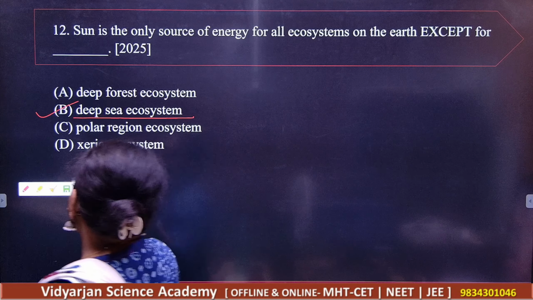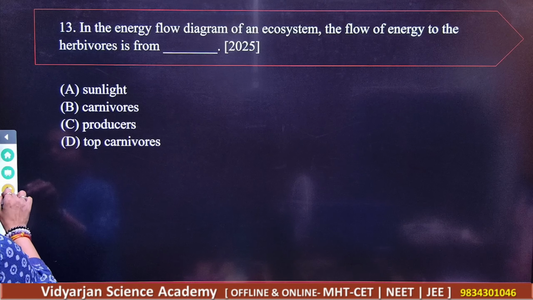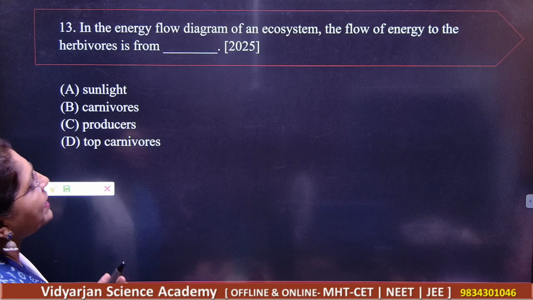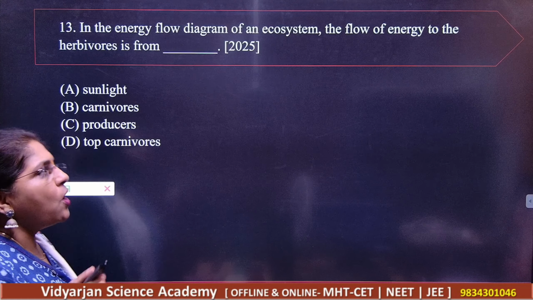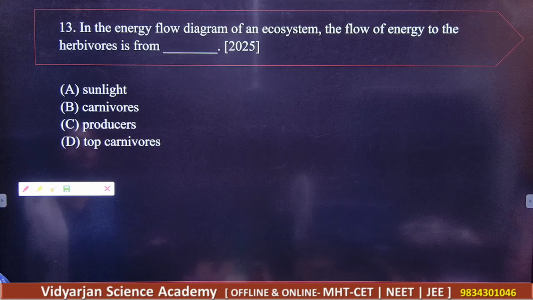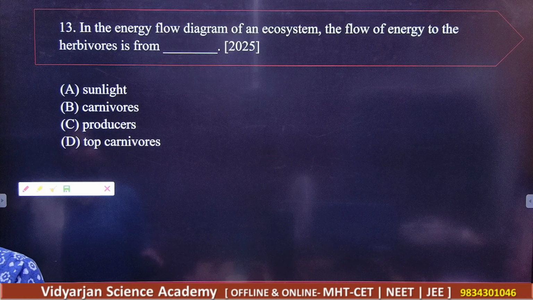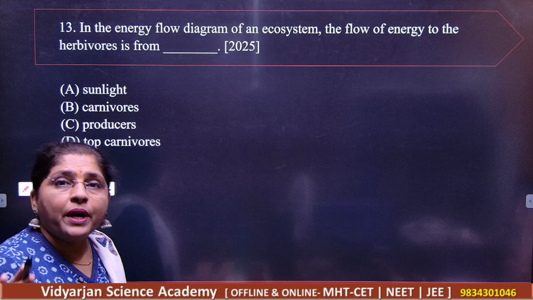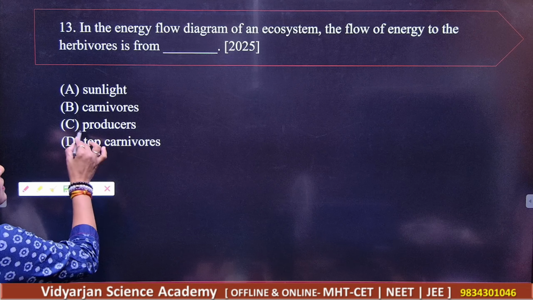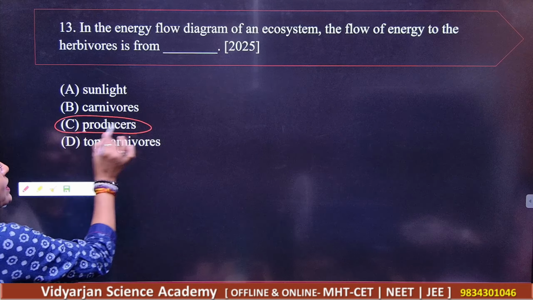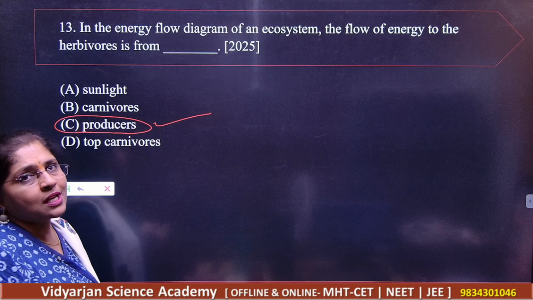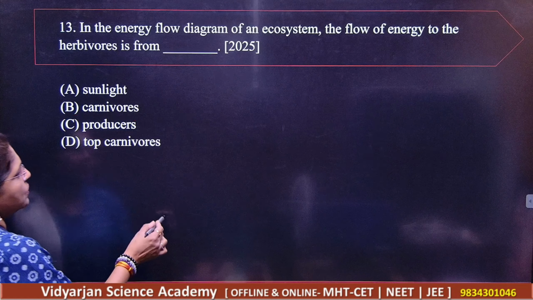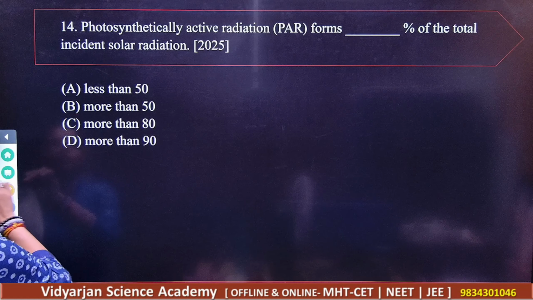Then for the next question, question number 13: in the energy flow diagram of an ecosystem, the flow of energy to the herbivores is from, what are the options given here? Sunlight, carnivores, producers and top carnivores. So your correct answer is of course producers. You know that producers are the first in the food chain of the ecosystem.